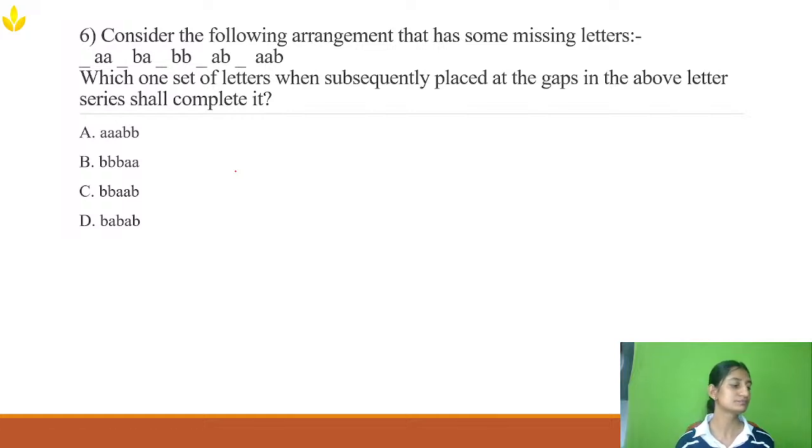Try to solve it on your own. Anyone? Anyone knows the answer for this question?